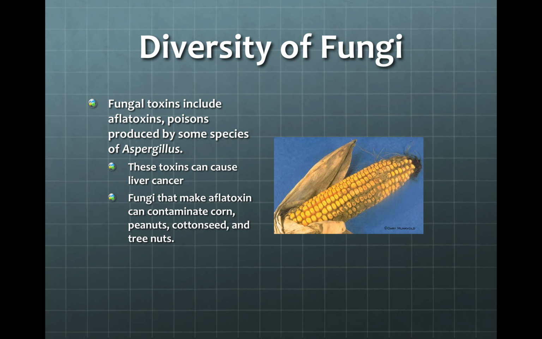They get into peanuts, cottonseed, tree nuts. So they're agriculturally a problem. And if we consume them, this toxin is very, very poisonous to us. And of course, liver cancer is extremely serious. So Aspergillus can be a bad boy.